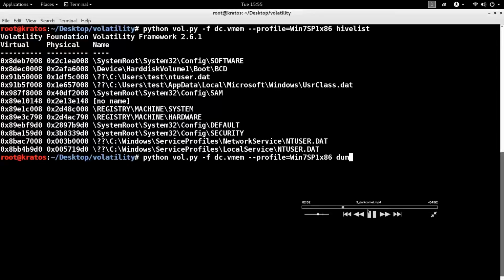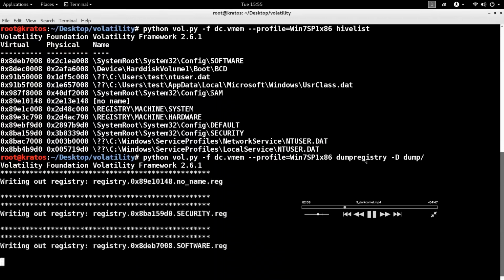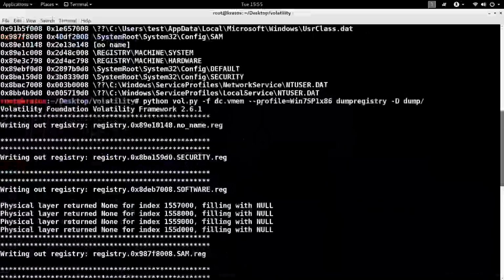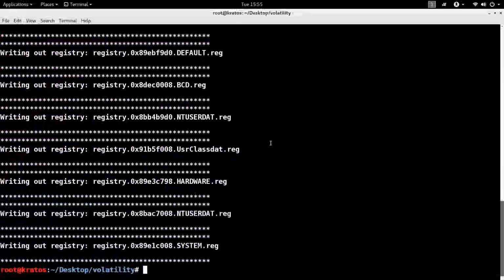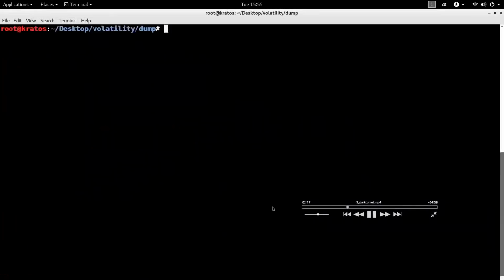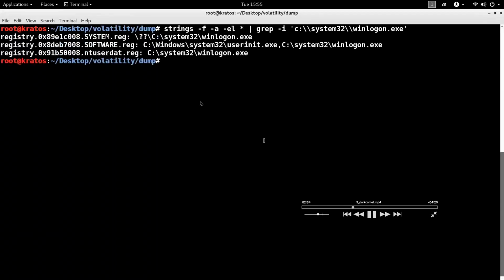So what I can do is dump the registry hives to the disk using the dumpregistry plugin. Notice it dumped all the registry hives. Now I can do some registry forensics on that. I'm going to the dump directory. Right now, I'm extracting the strings from the registry hives, looking for that suspicious executable that is running from the C:\System32 directory. Notice I find reference to this malicious executable in the software registry hive, system hive, and also the NTUSER.DAT registry hive.